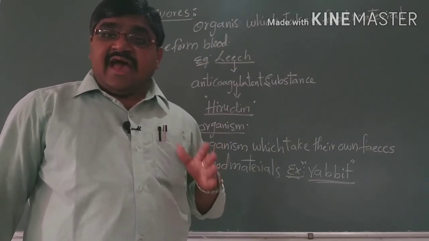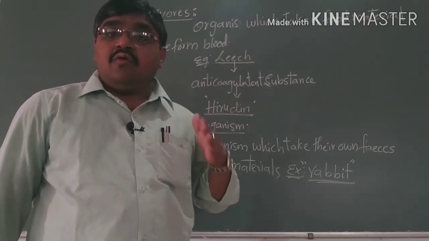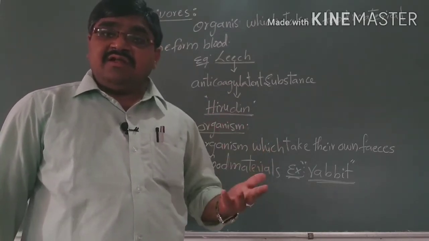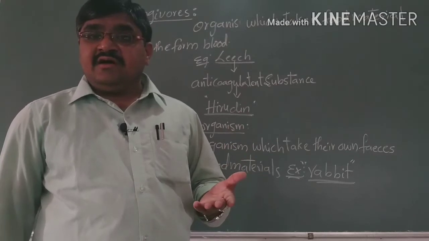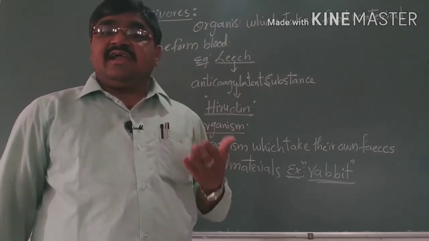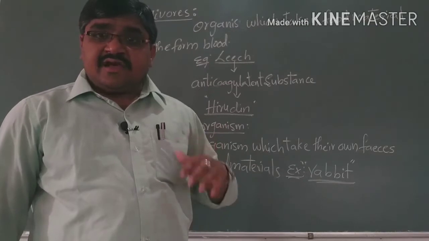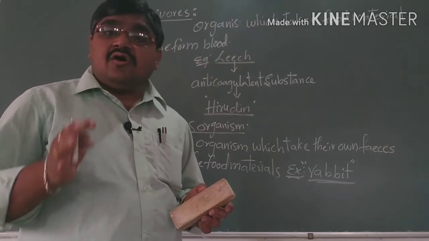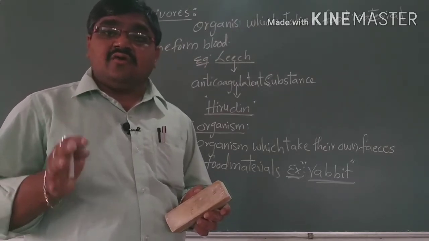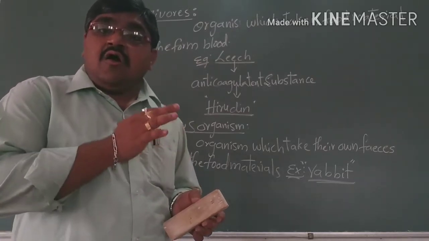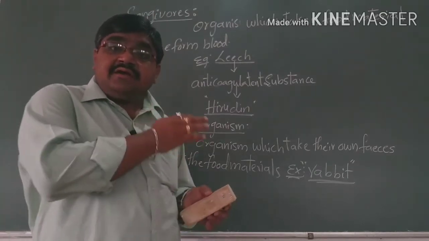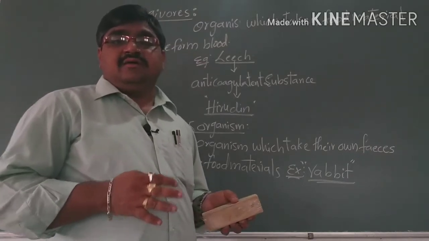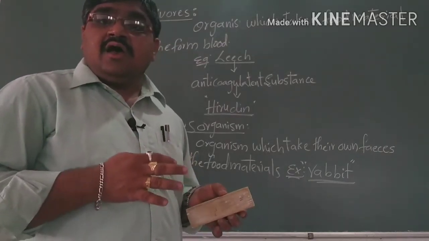They have a different mode of nutrition because they cannot prepare their own food, as plastids and chlorophyll pigments are absent. They depend on other organisms for food. So all animals are heterotrophic organisms.